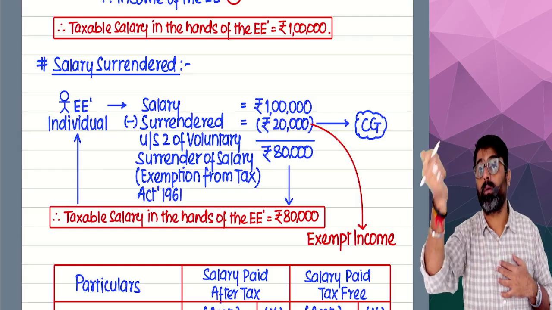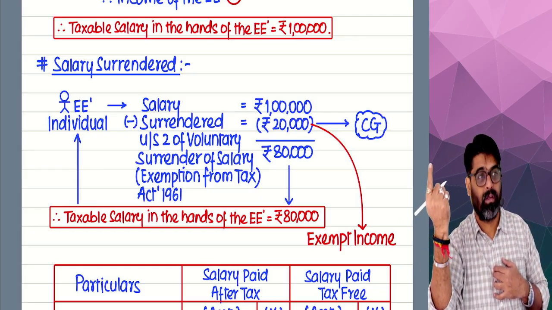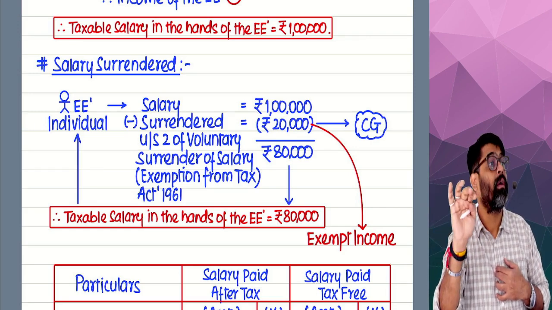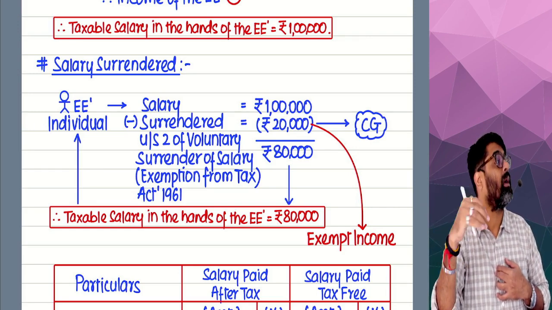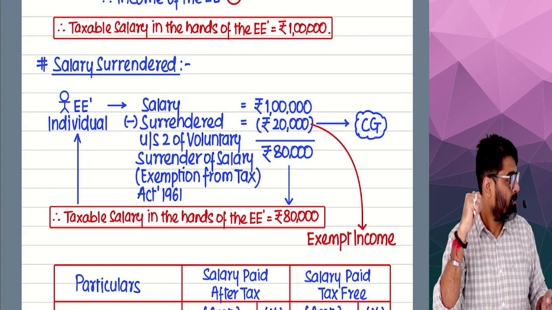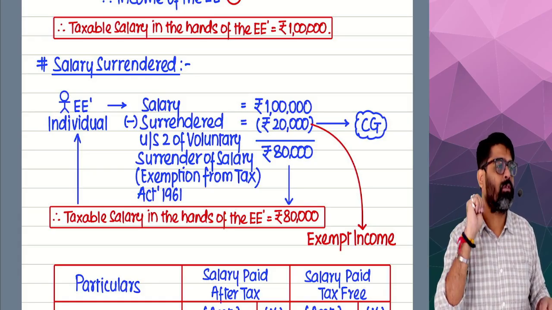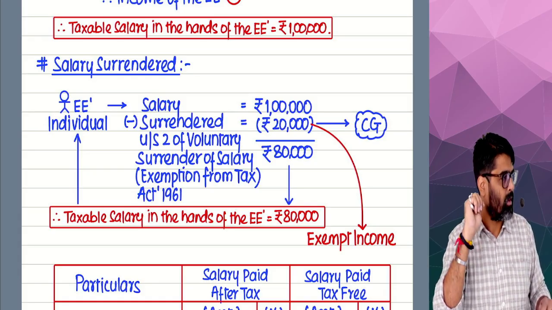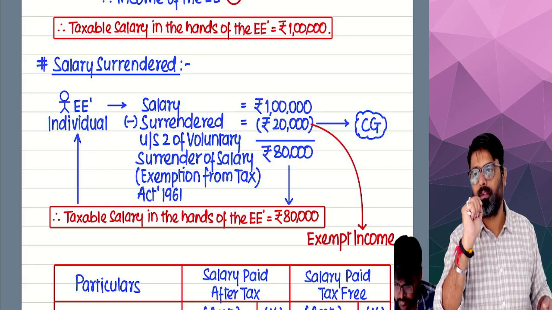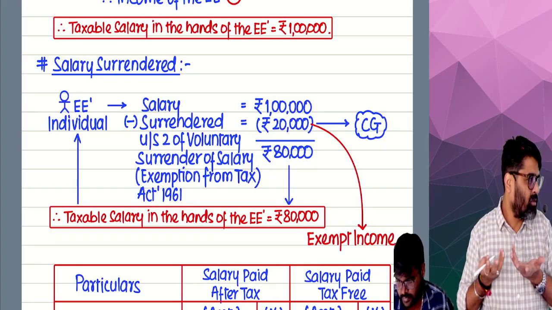You might have heard about Mr. Ratan Tata. He was a single person. Yes or no? He did not have any family, did not have wife, kids and all. There are many employees who could be like that. I am one of those employees. So what happens? I don't require this much amount of salary.